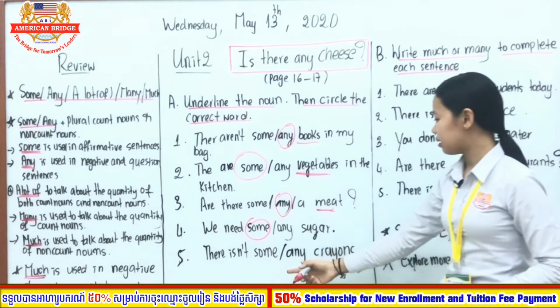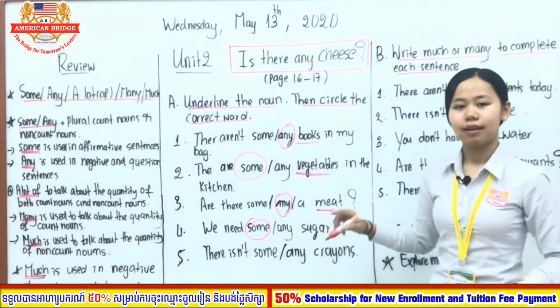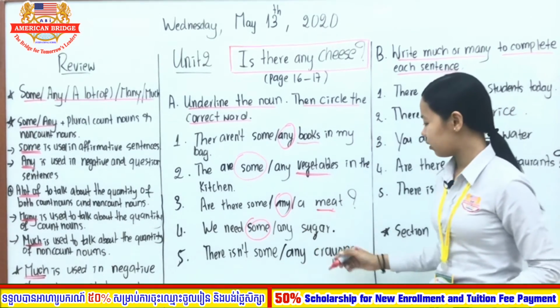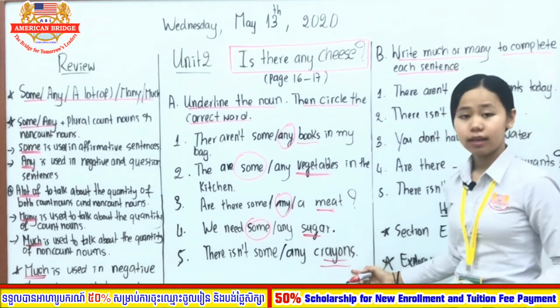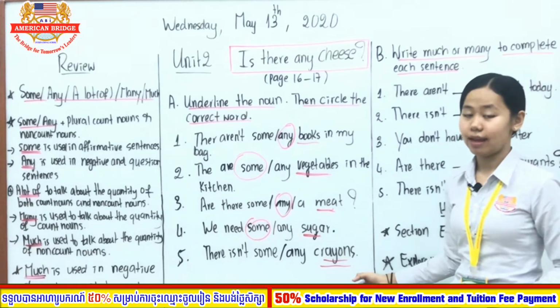Number 5, there isn't some, any crayons. It's very easy, right? Like teacher said, you need to find the noun. Crayons is the noun in this sentence.